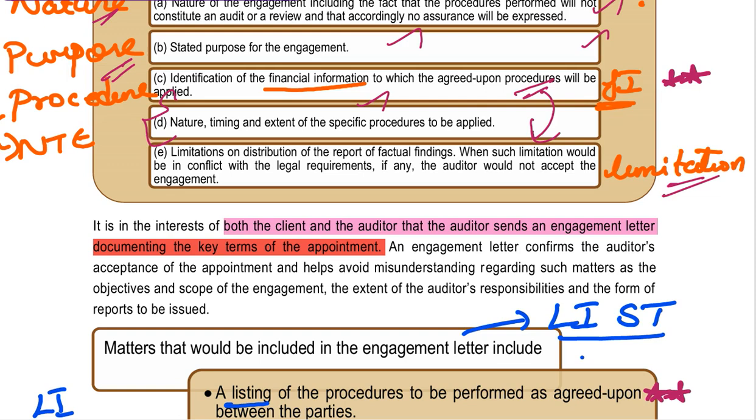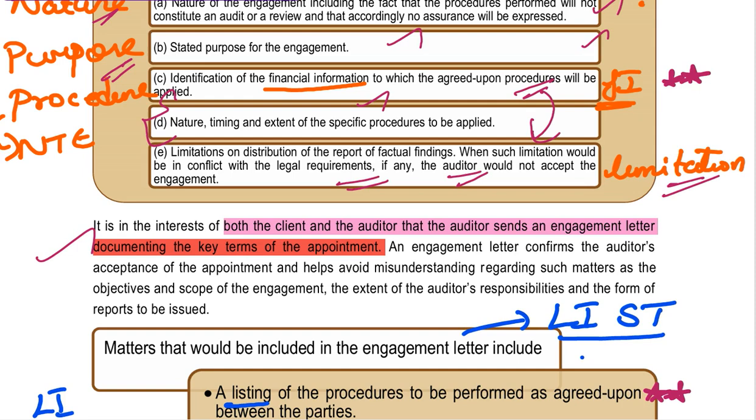It is restricted, limited to the restricted parties, right? So very limited parties. If we have agreed that I will give this report only to you, but the client says no, it will be used by everyone, then you cannot accept the engagement, right?